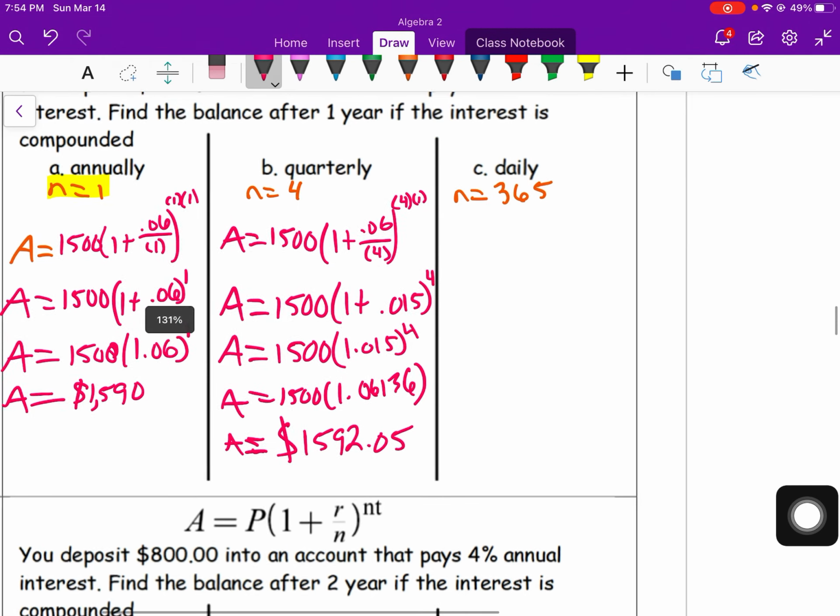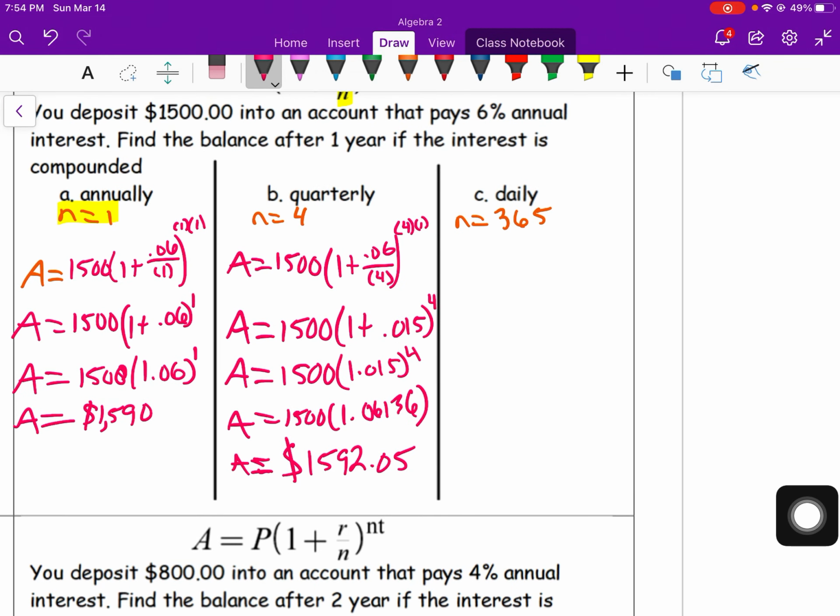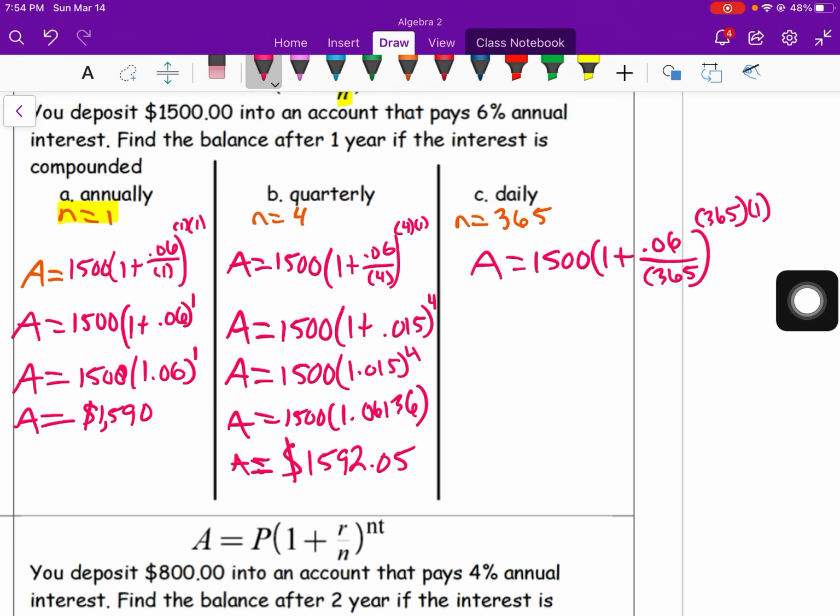All right, and now let's see when we do it 365 times, or a daily compounded interest. A equals, again, 1500 will remain the same. 1 plus your rate of 6% is the same. Now, n is 365, so that changes. And then we also have 365 times 1 in the exponent. So we can simplify some of this down.